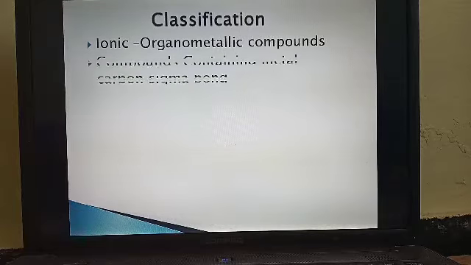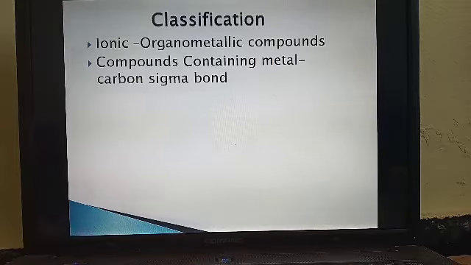The next classification is compounds containing metal-carbon sigma bonds. Here the metals of groups 2, 13, 14 and 15 of the periodic table, and some transition metals with fully filled d orbitals such as zinc, cadmium and mercury, fall in this classification, and they form sigma bonds between the metal and the carbon of the organic ligand. Then come ylides, compounds in which a metal is doubly bonded with the carbon atom of the ligand. Such compounds are formed by main group elements as well as transition elements.